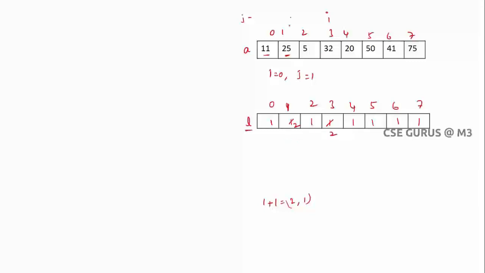Now the next j value is 1. Is 25 increasing to 32? Yes, 25 is less than 32. So go here, what is the value? 2. So 1 plus 2, which is 3, comma, what is the value inside? 2. What is the maximum of 3 and 2? 3. So you can update it like this. That means here you can get the longest as 3 till now, might be. Next j value is 2, so 5 comma 32.